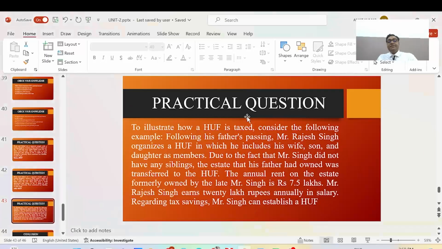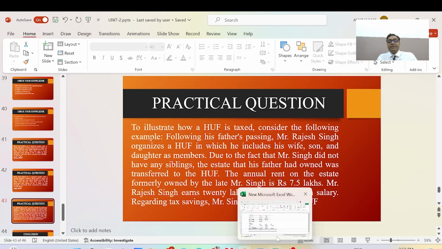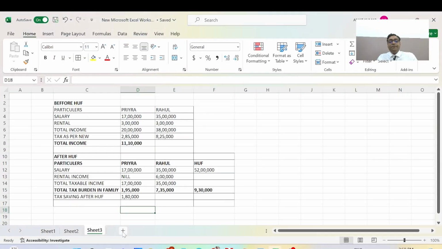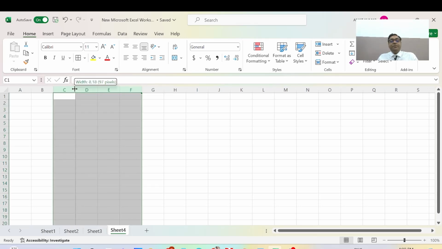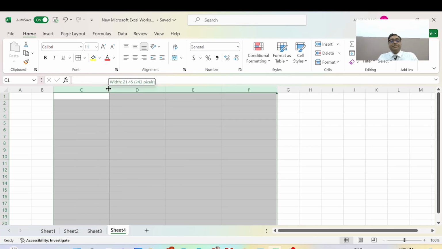Now we will discuss a practical problem and write down some parameters, then we will calculate them.